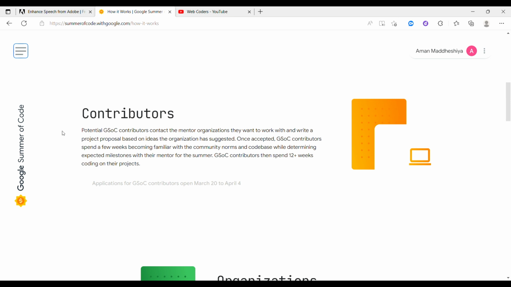So yeah, there are many benefits from Google Summer of Code that you can't imagine. If anyone is saying there is no meaning in joining Google Summer of Code, trust me, they are saying it because they weren't selected. There is no other reason for that. So yeah, coming to the timeline, which is the topic for today's video.